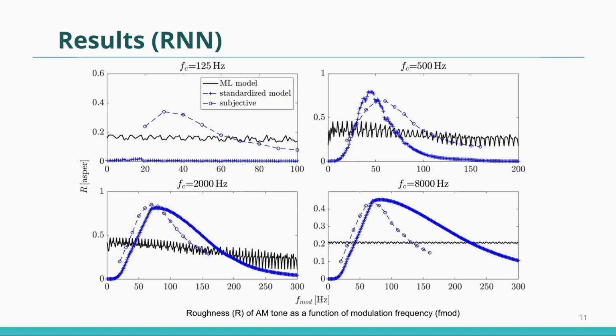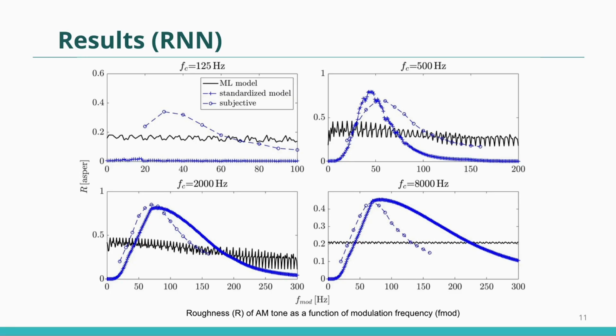Next are the RNN results. The figure shows the roughness of AM tone as a function of modulation frequency for different carrier frequencies. In all cases, the prediction oscillates and we do not see much change in the prediction as the modulation frequency changes, and accuracy is also low. Similar to CNN, I also obtained results for the roughness of AM and FM tones and unmodulated bandpass noise as a function of other acoustic features.